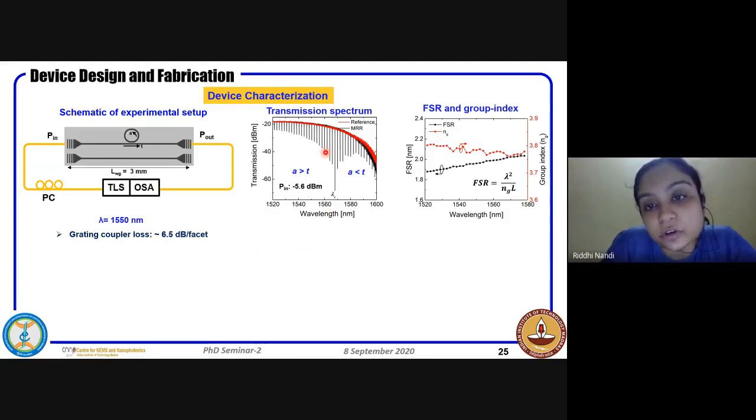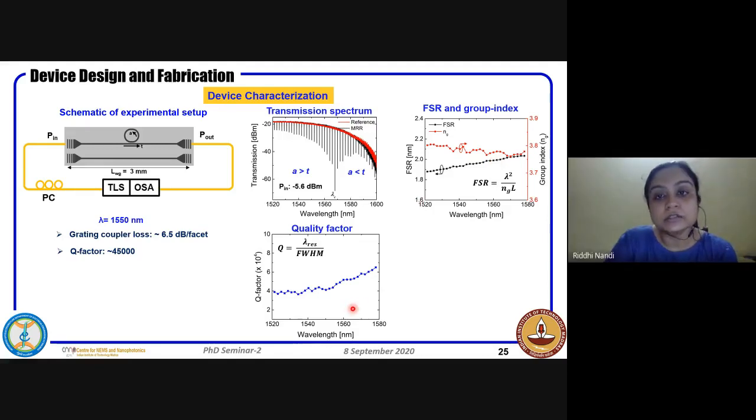Next thing is we wanted to find out what is the exact spacing between two resonances. We could see we had designed around 2 nanometer and it was nearly the same. For the wavelength range of 1520 to 1580, we could see the FSR was varying from 1.9 to around 2.1 nanometer. From the FSR, we can actually calculate what is the group index. According to the simulation, it was 3.72 and we could get something like 3.78.